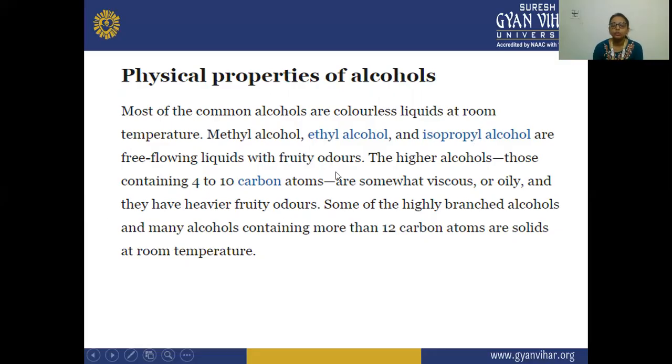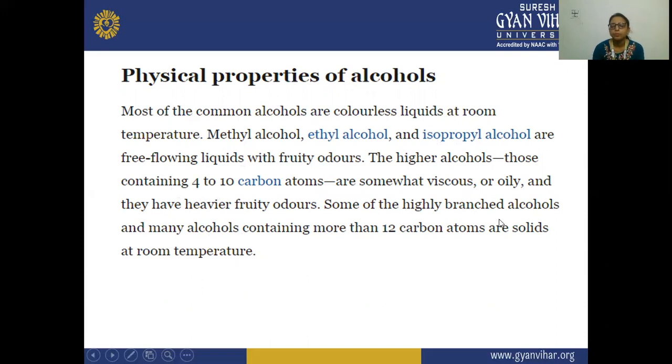The higher alcohols, those containing 4 to 10 carbon atoms, are somewhat viscous or oily, and they have a heavier fruity odor. So the starting 3 alcohols are free-flowing liquids with a fruity odor, but the higher alcohols with 4 to 10 carbon atoms are viscous and oily with a heavier fruity odor.